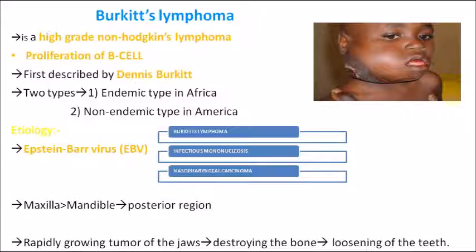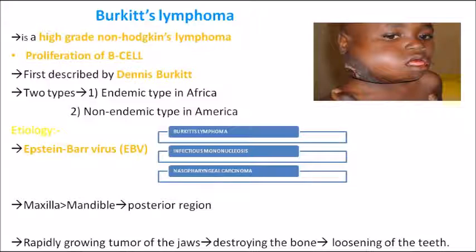Epstein-Barr virus causes Burkitt's lymphoma. It can also cause other lesions like infectious mononucleosis and nasopharyngeal carcinoma. So remember BIN. Okay, BIN, Epstein-Barr virus in a BIN. So Epstein-Barr virus causes Burkitt's lymphoma, infectious mononucleosis and nasopharyngeal carcinoma.